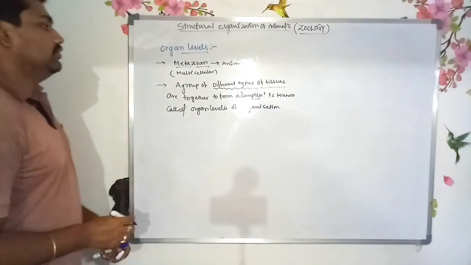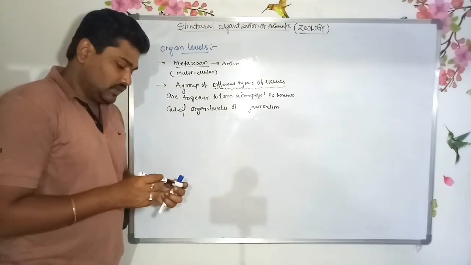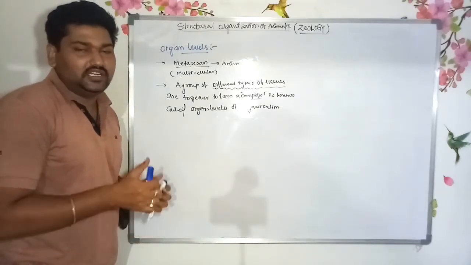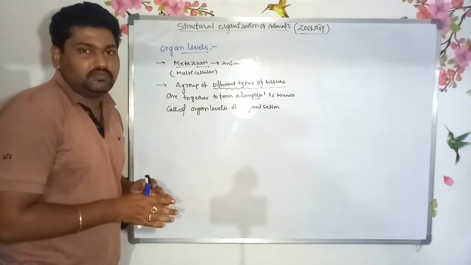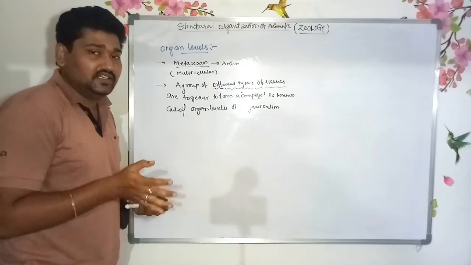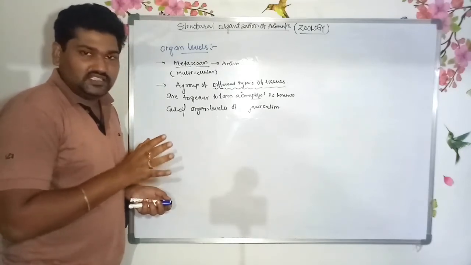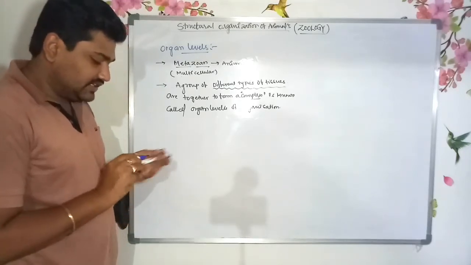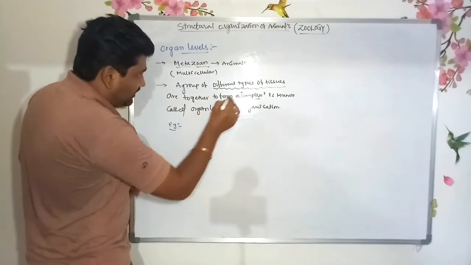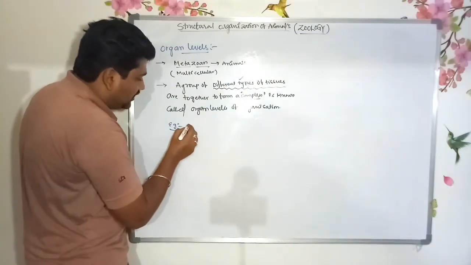Yes, I will give clarity about the different types of tissues. Take the digestive system, which consists of the mouth, buccal cavity, pharynx, esophagus, large intestine, small intestine, and stomach.